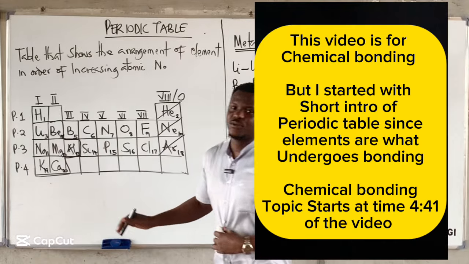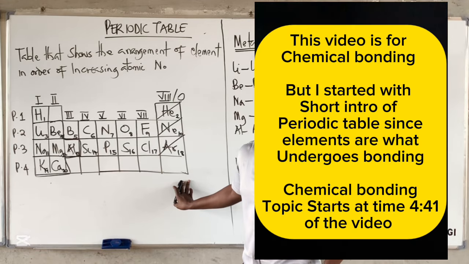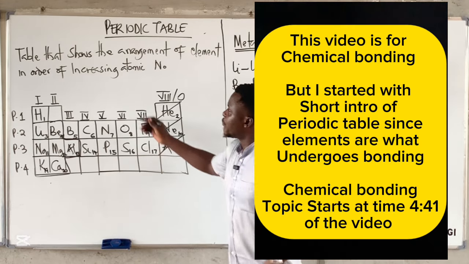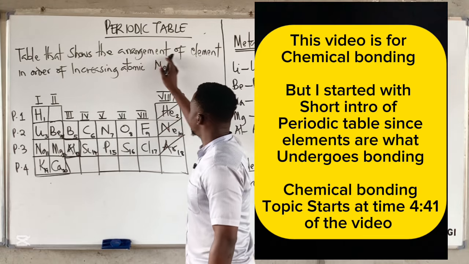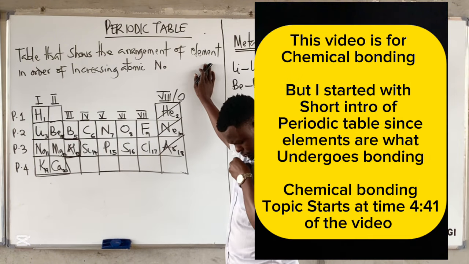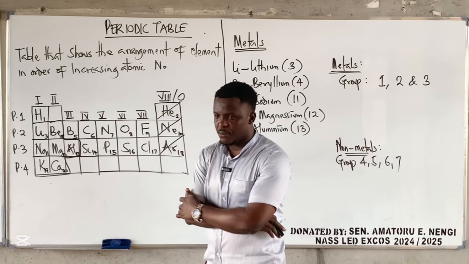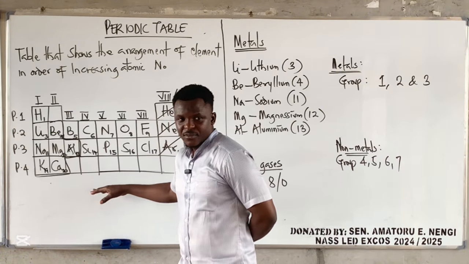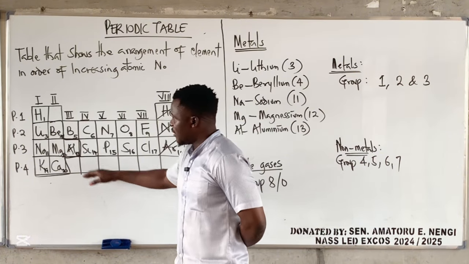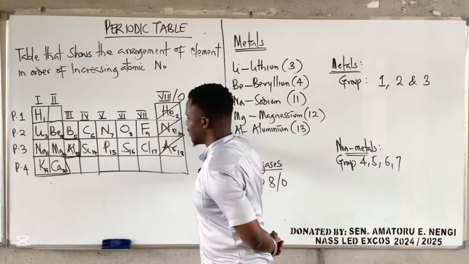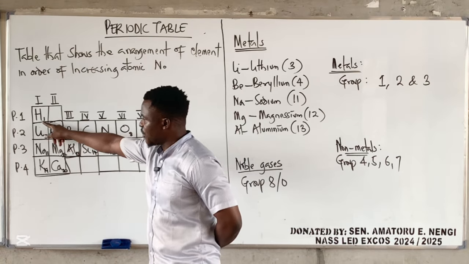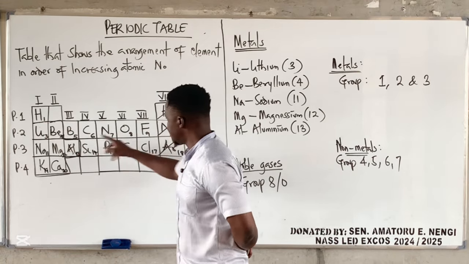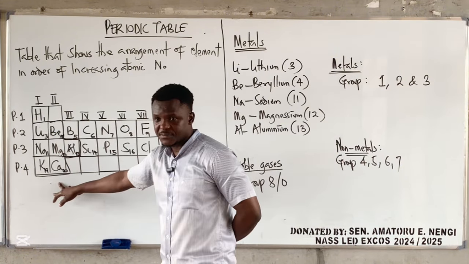We have the periodic table, and this is a very interesting topic because it's very, very broad. Now, the periodic table is a table that shows the arrangement of elements in order of increasing atomic number. This is the first 20 elements of the periodic table. The elements are arranged in order of increasing atomic number. This is atomic number 1, this is 2, this is 3, through 20.